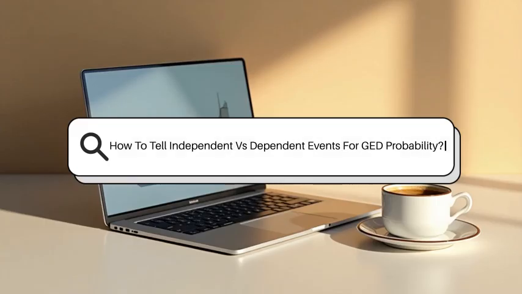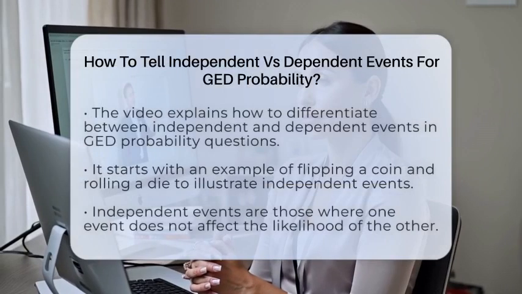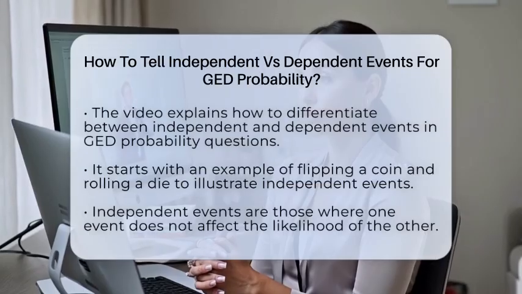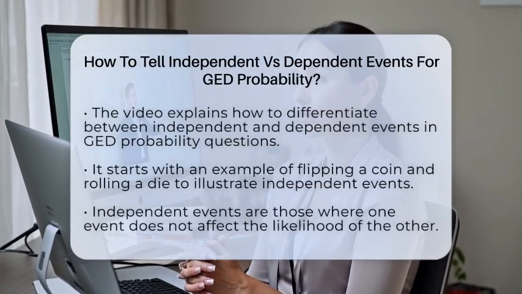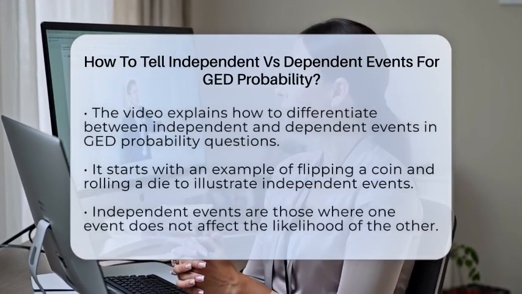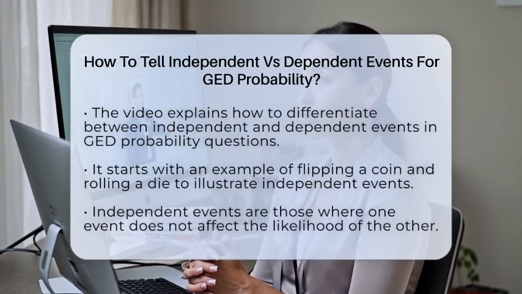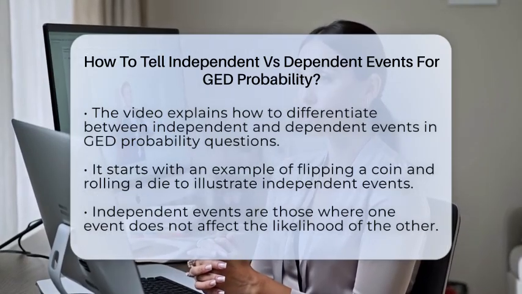How to tell independent versus dependent events for GED probability. Imagine flipping a coin and then rolling a die. Do you think what happens first affects what happens next? Sometimes it does, and sometimes it doesn't. That's what we're here to figure out.